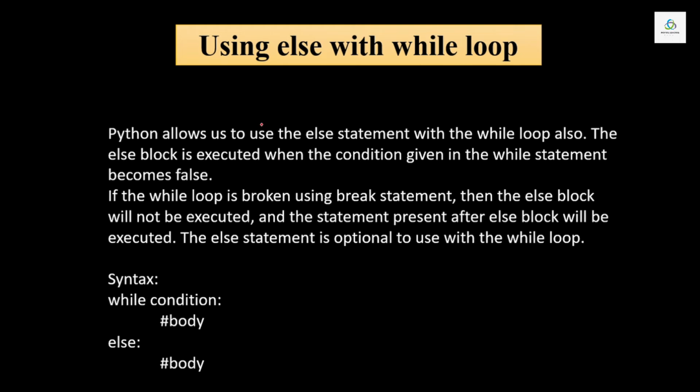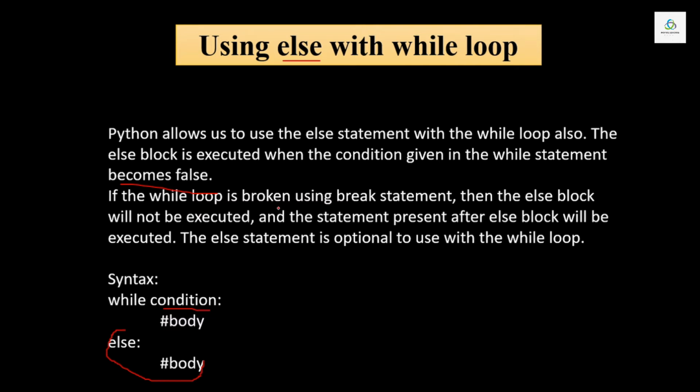There is another method which the while loop in Python provides us, that is to use the else statement or else block of code. Python allows us to use the else statement with the while loop also. The else block is executed when the condition given in the while statement becomes false. As I told you, if the condition becomes false, the while loop is terminated. But if you write the else block of code, this else block will be executed when the condition written in the while loop gets false.